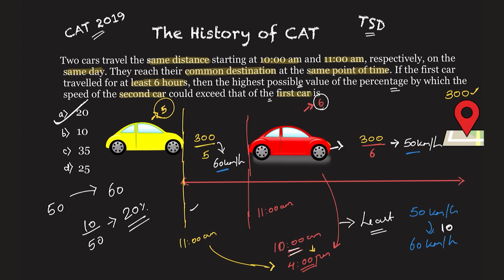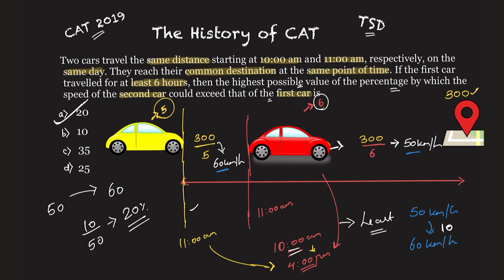Okay, so how do you approach such kind of problem? Ideally, just make a scenario. If the first car starts at 10 am, in 6 hours it will travel a certain distance, and then the same distance is covered by the next car in 5 hours. So what is the speed of the first car? What is the speed of the second car? And then what is the percentage increase in the speed?